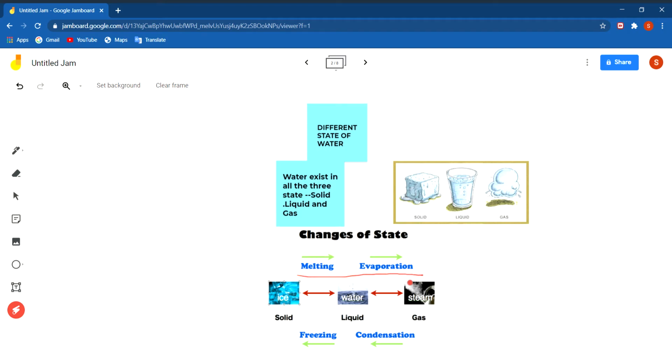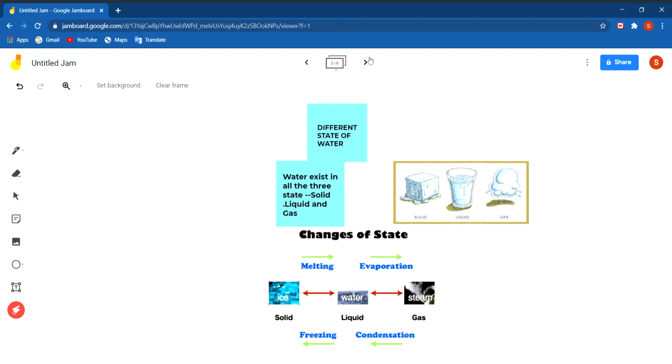When ice gets heat, it melts and converts into water. When water is further heated, it becomes steam. In the picture, you can see that solid state ice on melting changes into water, and water again on heating changes into steam, that is gaseous state. When this steam is cooled down or condensed, it again forms water drops, or it is converted into liquid form. Then when this liquid form is frozen again, it is converted into solid form or ice. So all the three states of water are interconvertible.